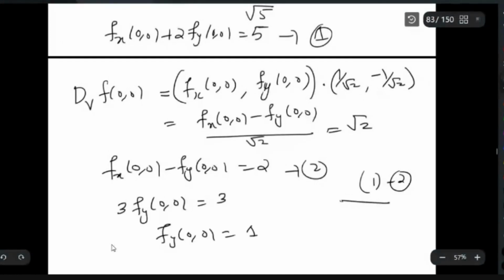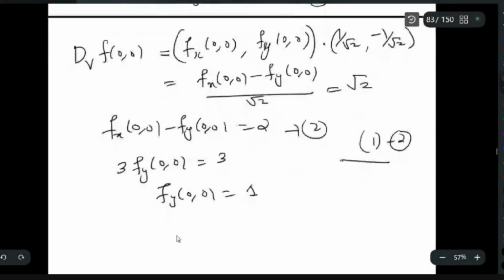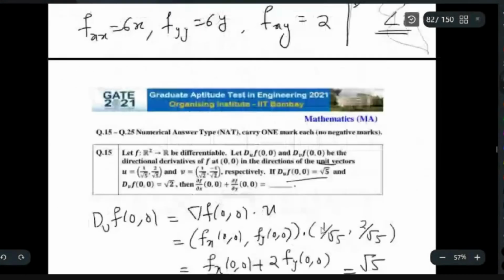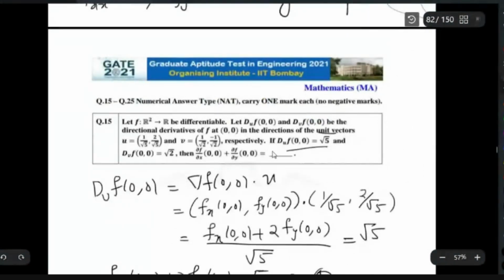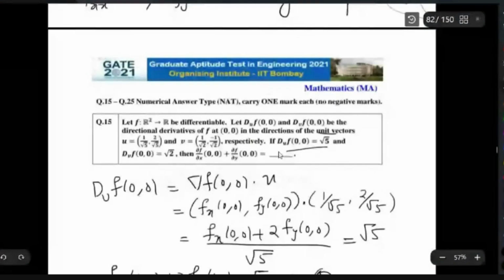Since fy at (0,0) is 1, what will be your fx? You can substitute in equation 2, so fx at (0,0) is 2. Ultimately, you want to find the sum: 1 plus 2 is 3. So your answer is 3.